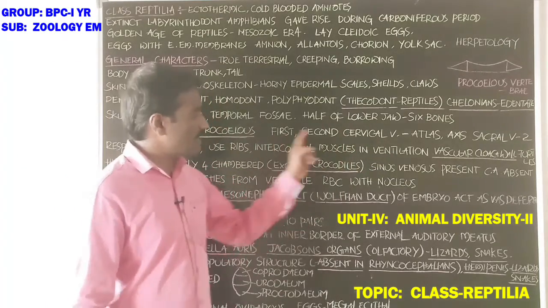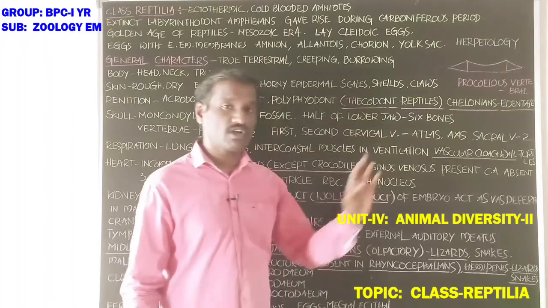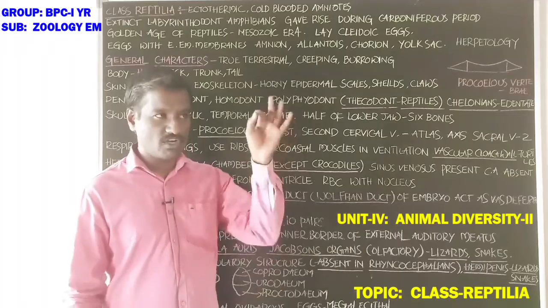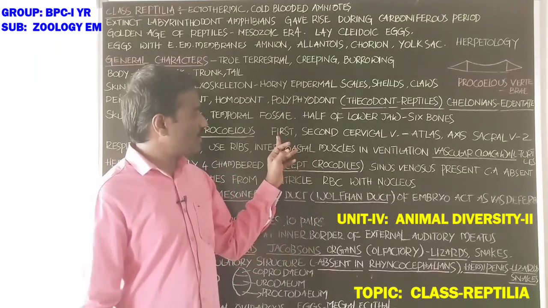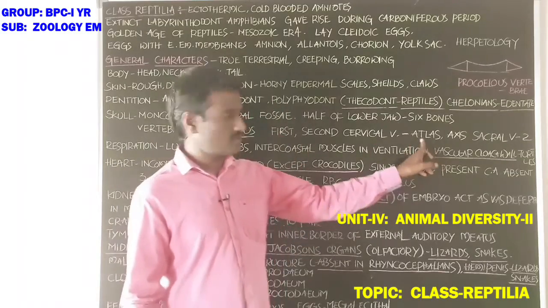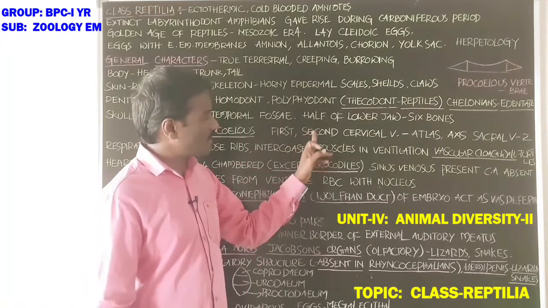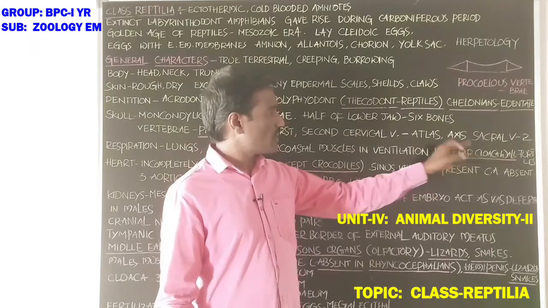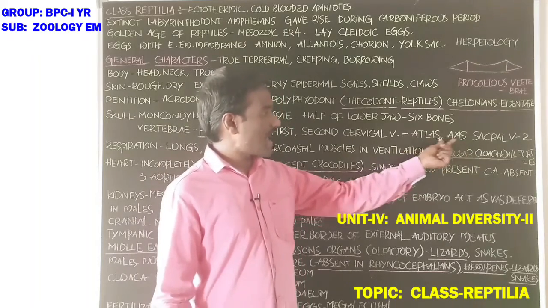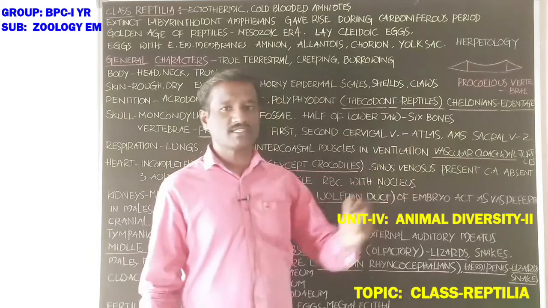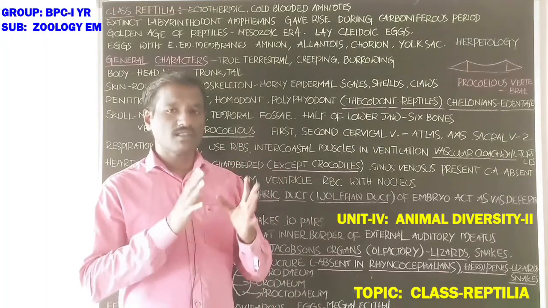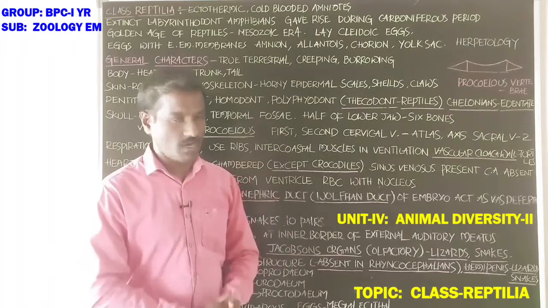Next, the first and second cervical vertebrae. Which are the first and second cervical vertebrae? These are the initial vertebrae in the vertebral column. The first vertebra is the atlas. The second cervical vertebra is called the axis. Atlas and axis provide rotational movement of the head on the rest of the body.